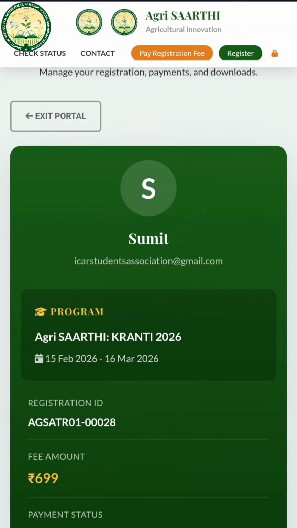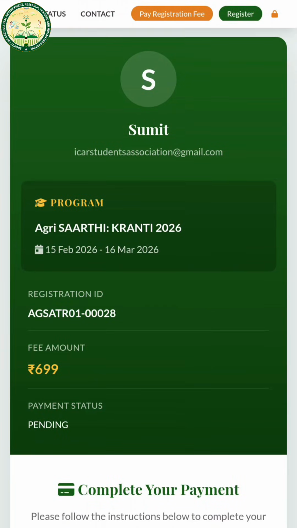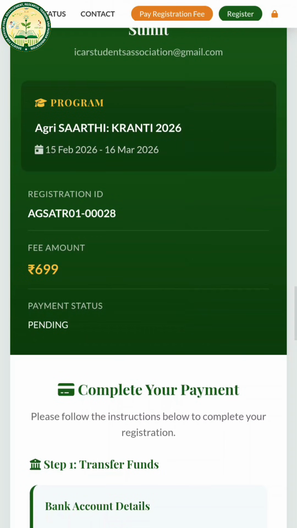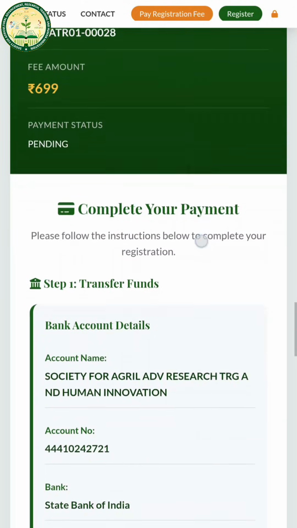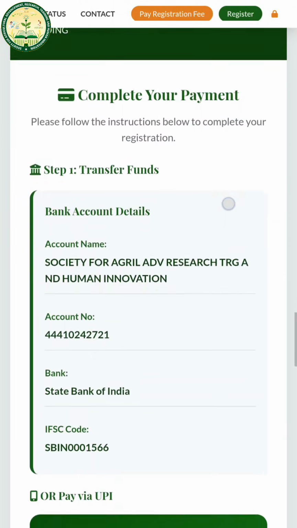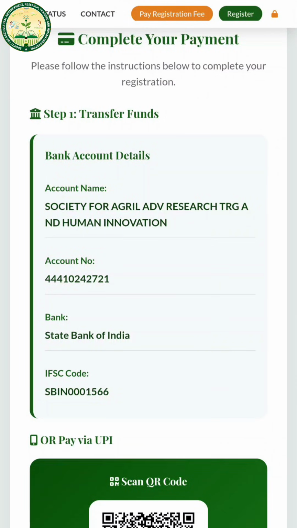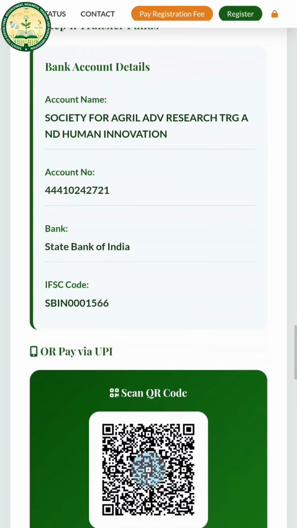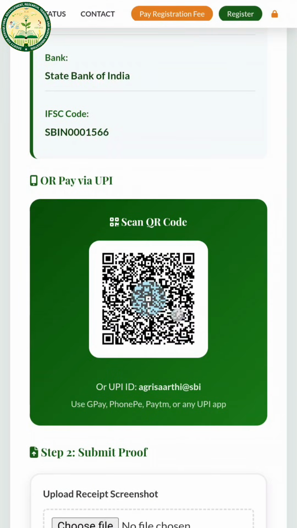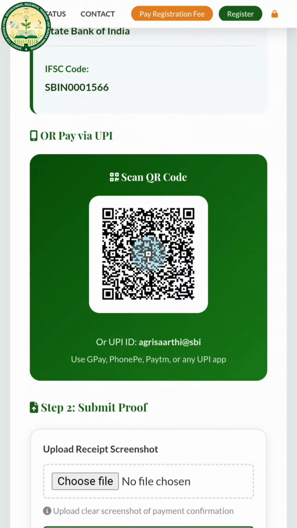Now we can see the details: the name, email ID, that should be correct, and your registration ID is here, fee amount, and the payment status is pending. So here are the account details given. You can pay by NEFT, IMPS, or any other internet banking system. Either you can scan this QR code given over here, and also you can pay through the UPI ID that is here. You can copy and paste it into your UPI merchant account or UPI payment application. You can pay through here.